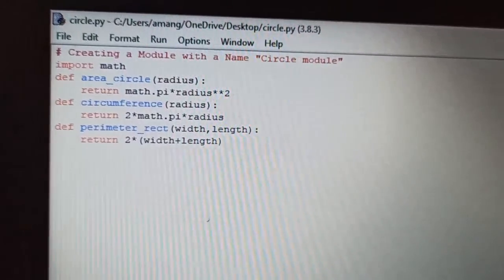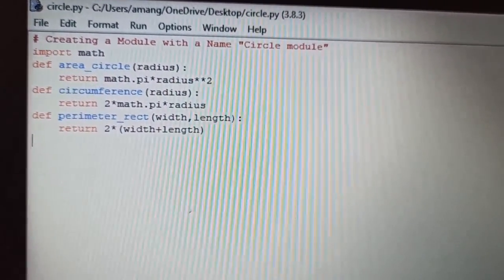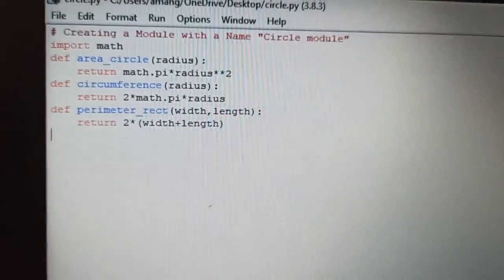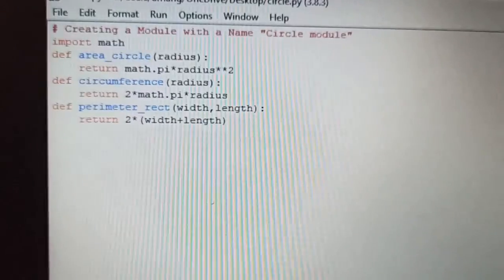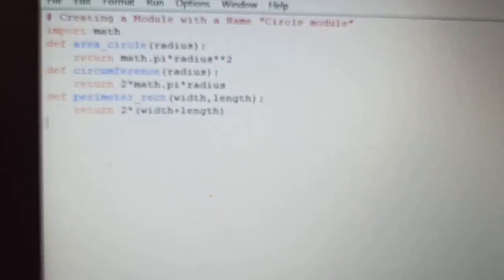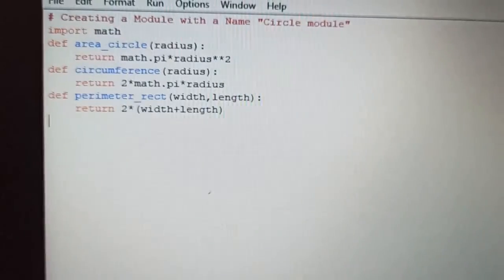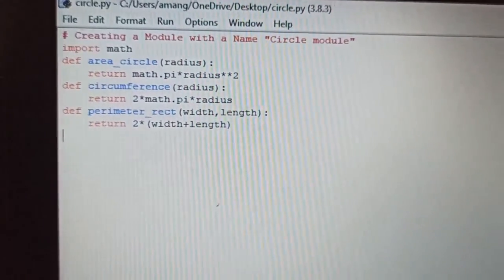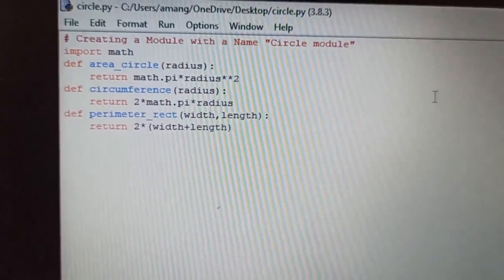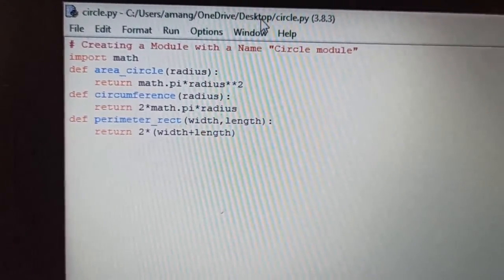Then similarly I have created a function perimeter_rectangle, because I need to find the perimeter of a rectangle. I have passed the parameters width and length, and in return I have passed the formula 2 into (L plus W). Okay, so now I have saved this module with the name circle.py, as you can see here. This is the location it is showing; right now it is stored on the desktop.